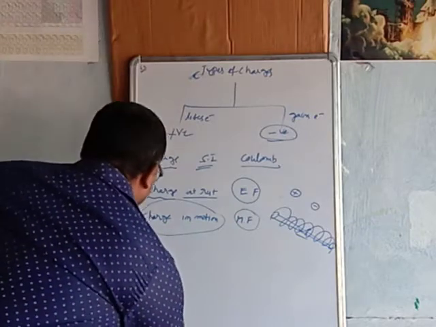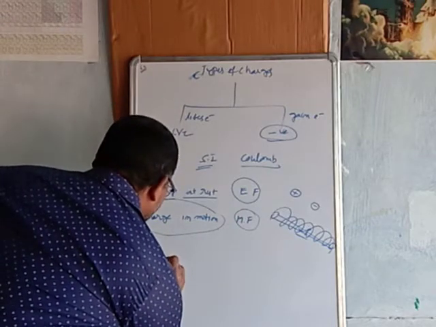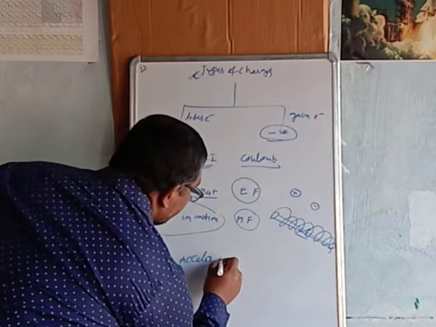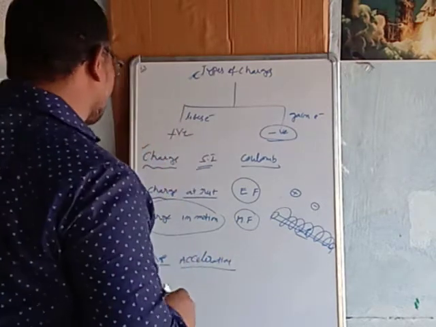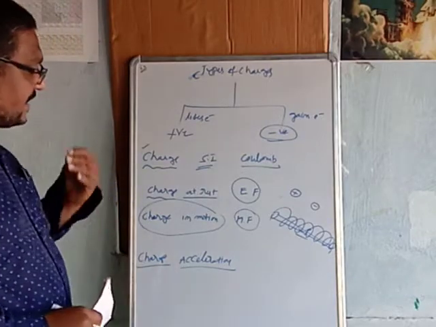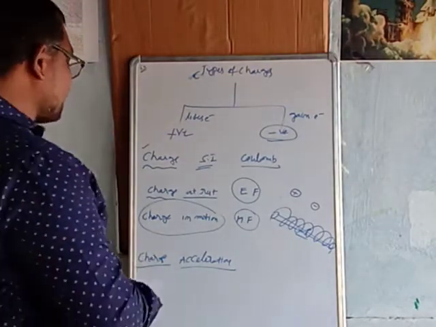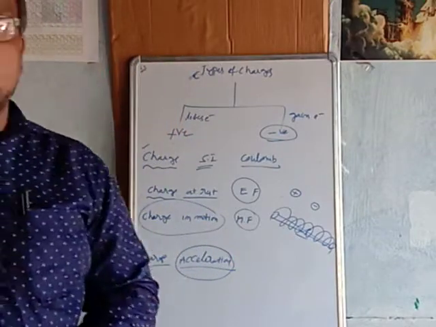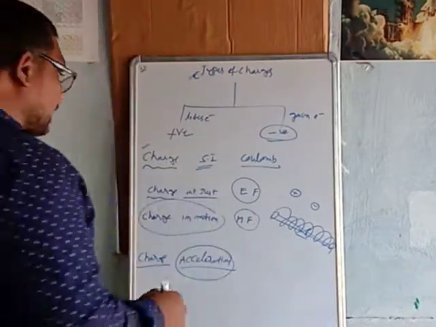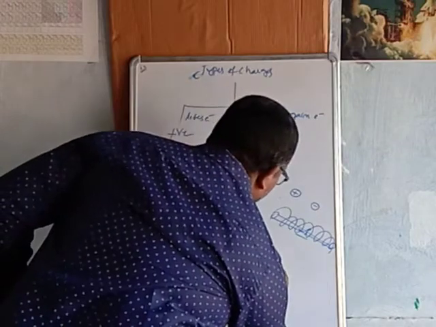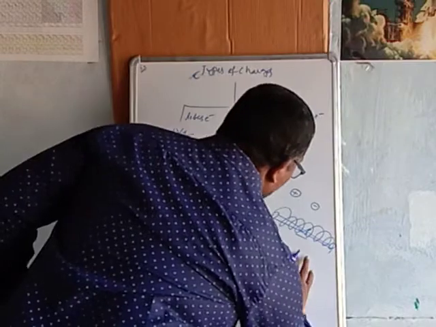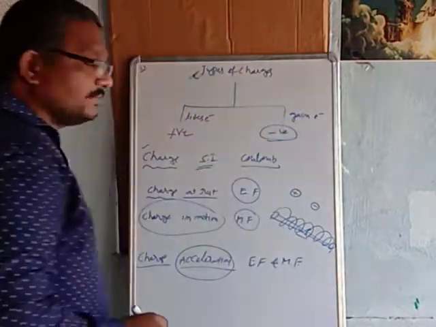And the third one, if charge accelerates, this is the most important concept. By any process, if we keep the charge in acceleration, then the accelerated charge produces both an electric field and a magnetic field.